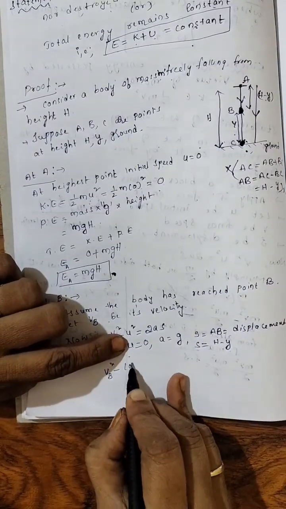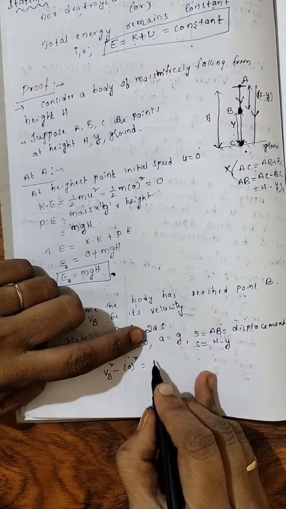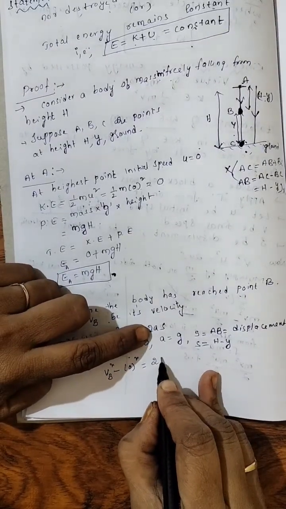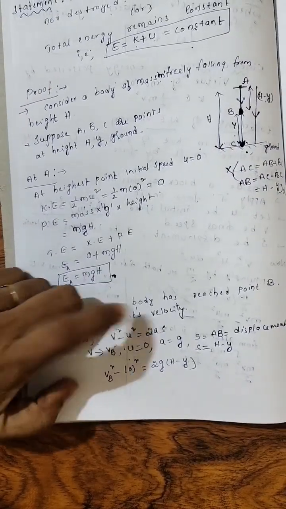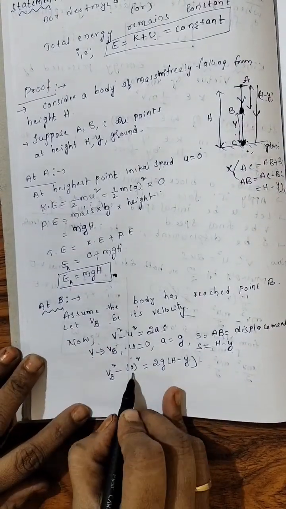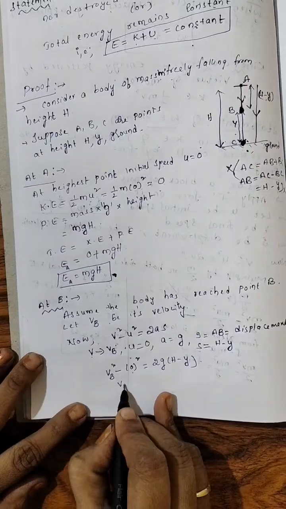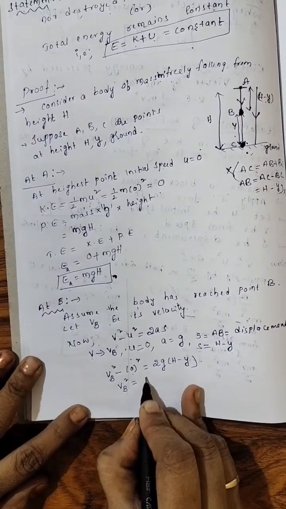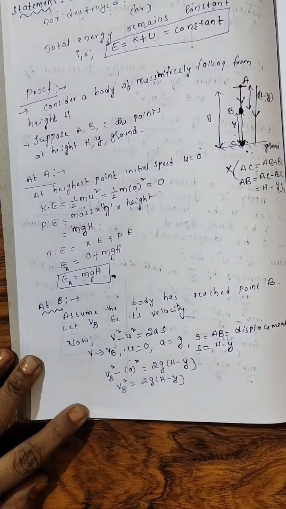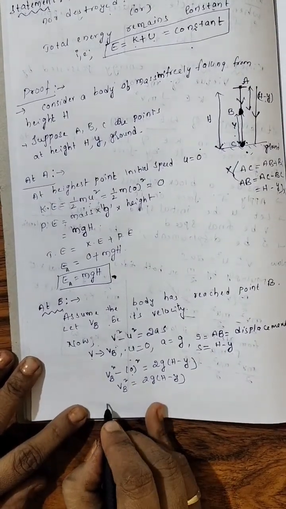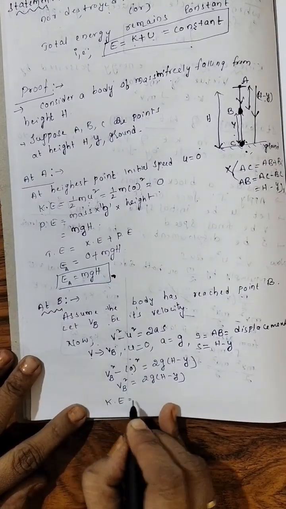In place of u, 0. In place of a, g. In place of s, h minus y. VB square minus 0, what we will get? VB square only. 2g(h minus y).